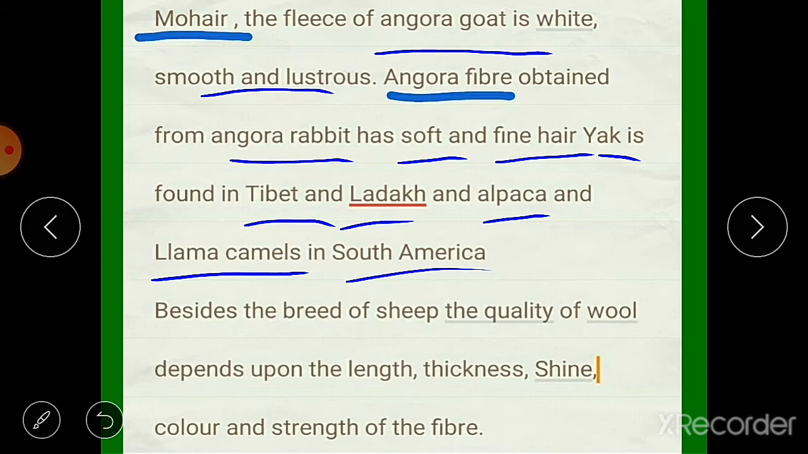Besides the breed of sheep, which is important, the quality of wool depends upon the length, thickness, shine, color and strength of the fiber. Sheep are mainly reared for wool, and different breeds of sheep produce different varieties of woolen fibers, and these different varieties are used for various purposes.